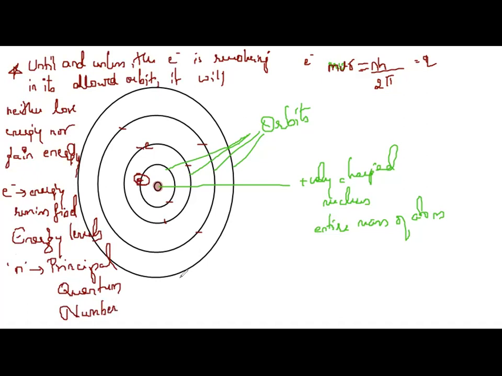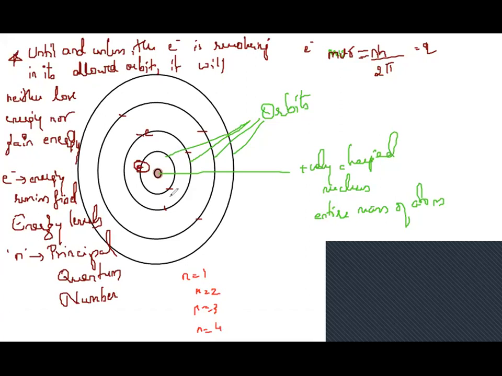And n is denoted like this: n equal to 1, n equal to 2, n equal to 3, n equal to 4, and so on. These are called energy levels, and they are denoted as capital K, L, M, N shells also. You can call them shells also.